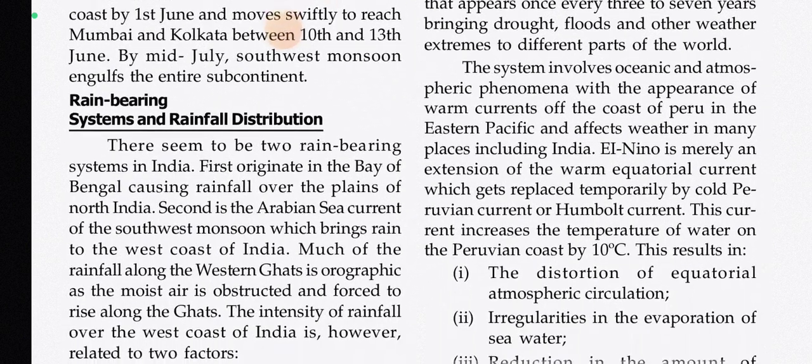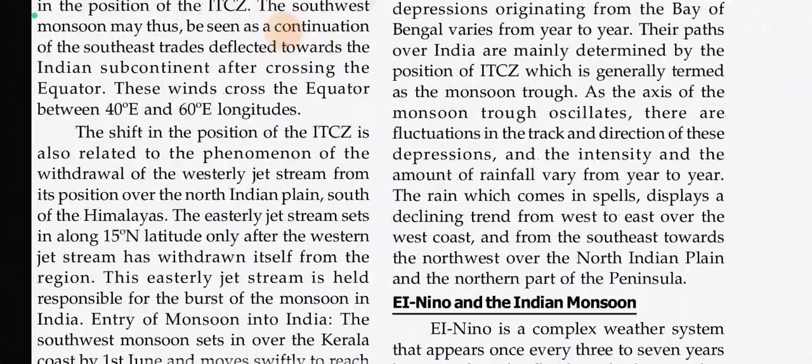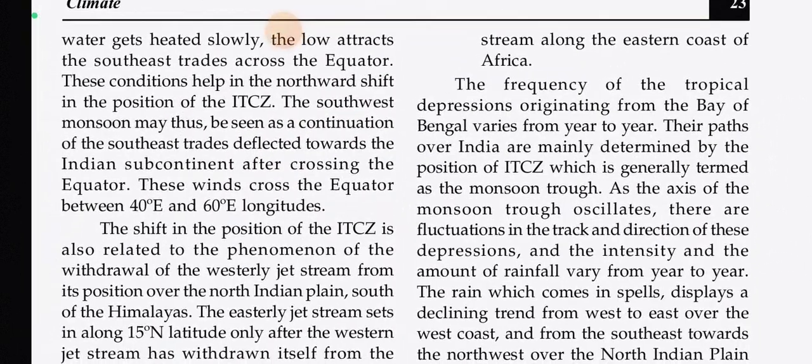Rain bearing system and rainfall distribution. There seem to be 2 rain bearing systems in India. First originates in the Bay of Bengal, causing rainfall over the plains of North India. Second is the Arabian Sea current of the southwest monsoon, which brings rain to the west coast of India. Much of the rainfall along the Western Ghats is orographic, as the moist air is obstructed and forced to rise along the Ghats. The intensity of rainfall over the west coast of India is however related to 2 factors: the offshore meteorological conditions, and the position of the equatorial jet stream along the eastern coast of Africa.